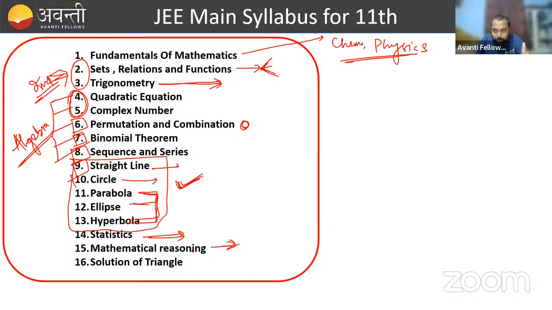So in the perspective of any entrance examination, statistics and mathematical reasoning are very important. Similarly, the last one is solution of triangle. Sometimes, not always, you will get 1 question in JEE Main examinations.